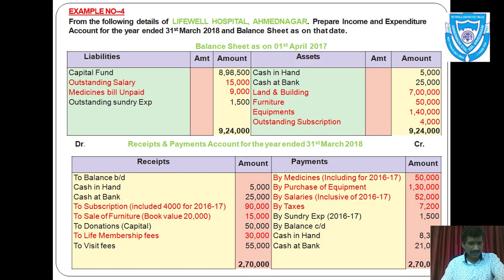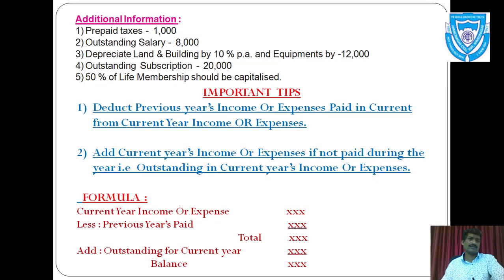So once again we can see here. Let us go to additional information. That means adjustments. Prepaid taxes are taken, outstanding salary considered, outstanding subscription considered, life membership fees considered. But one adjustment is not considered here. So let us see that adjustment. Depreciate land and building by 10% per annum and equipments by rupees 12,000.